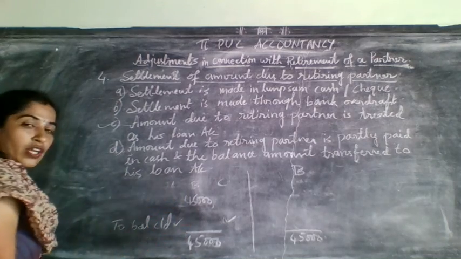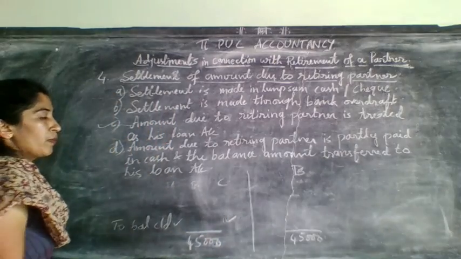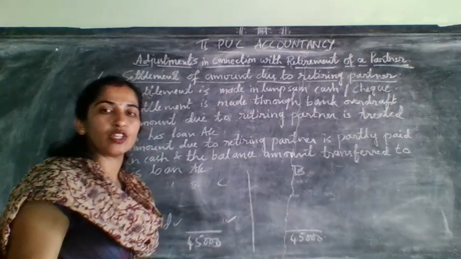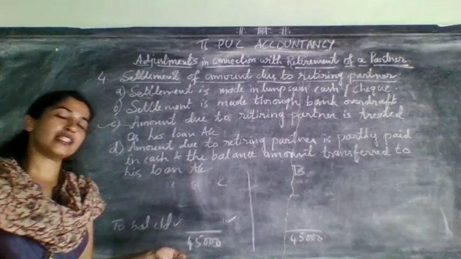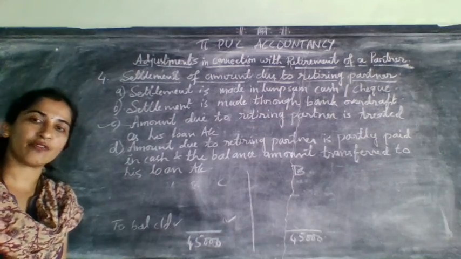Now this 45,000 you need to give. They will mention in the problem how much was paid in cash and how much was transferred to loan account. For example, they don't tell you the final balance of the retiring partner.